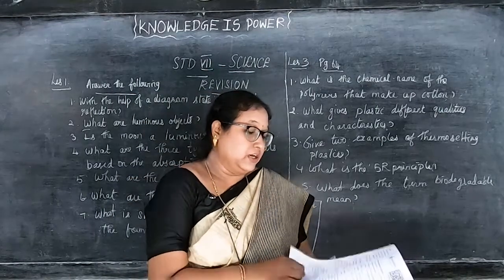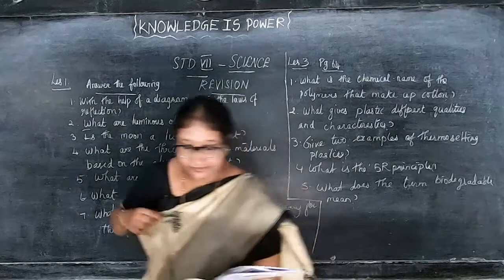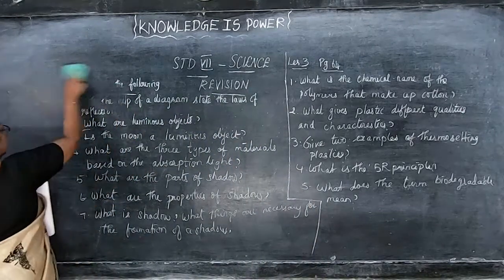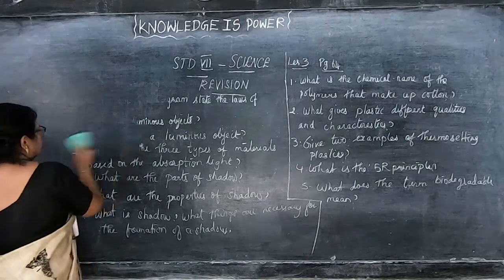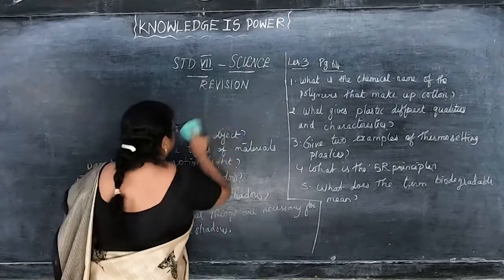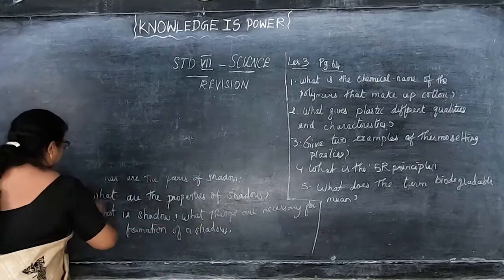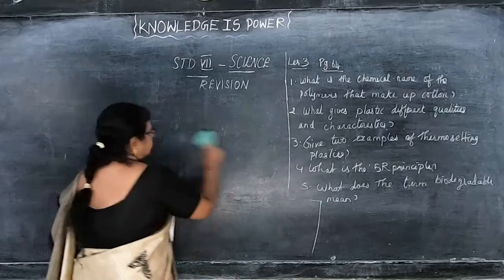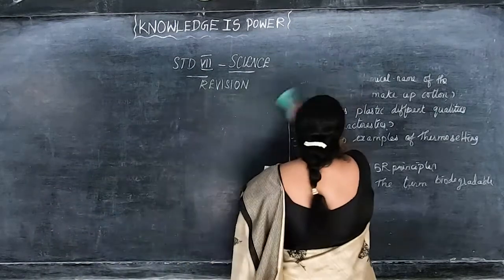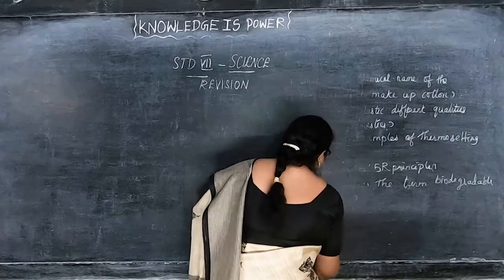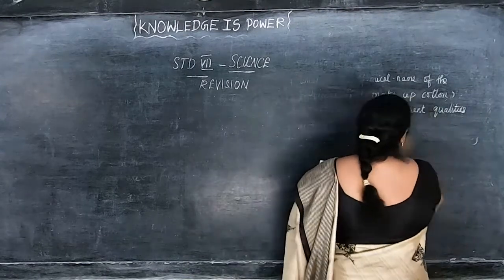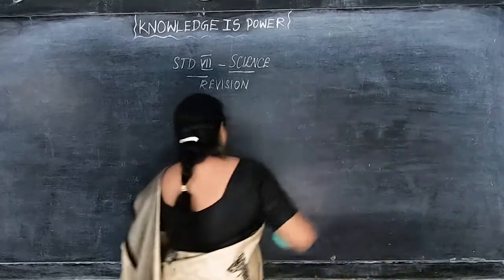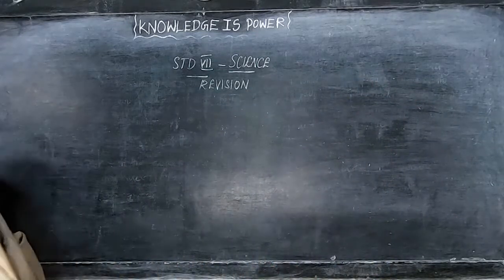Next we are going to go to lesson 4. Okay. So have you copied down these questions in your book, children, in your classwork? All this you have to learn; from this only you will get questions for your exam. If you are thorough with these questions that I have given, you can easily write the answers. So be thorough with all these questions. I have given only easy questions for you to learn. So next, lesson 4.